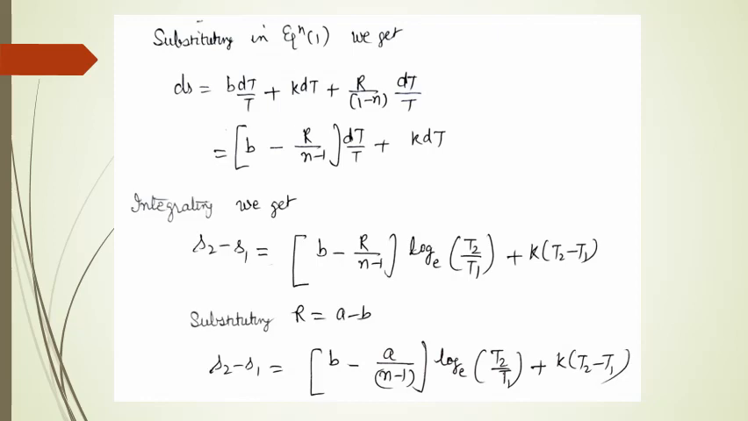So integrating this equation, we get the final result as S2 minus S1 is equal to (B minus R upon n minus 1) into log to the base e of T2 upon T1 plus K into (T2 minus T1). And substituting the value of R is equal to A minus B, we get this final result as shown on the slide by the last expression.